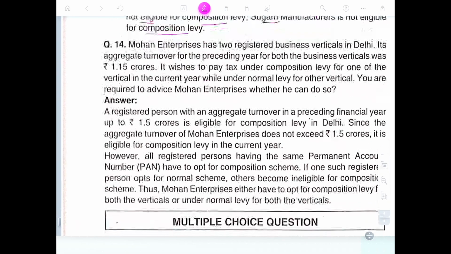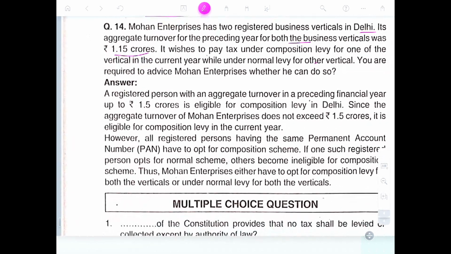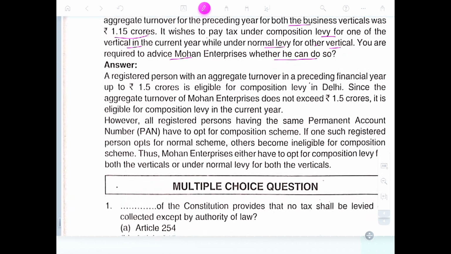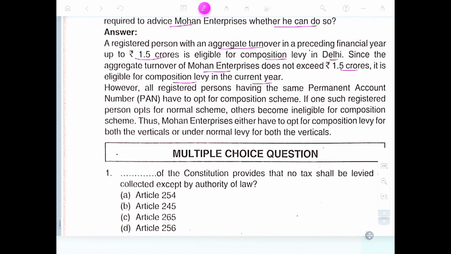Mohan Enterprises has two registered business verticals in Delhi. Its aggregate turnover in the preceding year across the business verticals is 1.15 crores. It wants to pay tax under the composition levy for one of the verticals this current year, while paying under the normal levy for the other vertical. They are required to advise Mohan. A registered person with aggregate turnover in the preceding financial year up to 1.5 crores is eligible for composition levy in Delhi. Since the aggregate turnover of Mohan does not exceed 1.5 crores, he is eligible for composition levy in the current year.